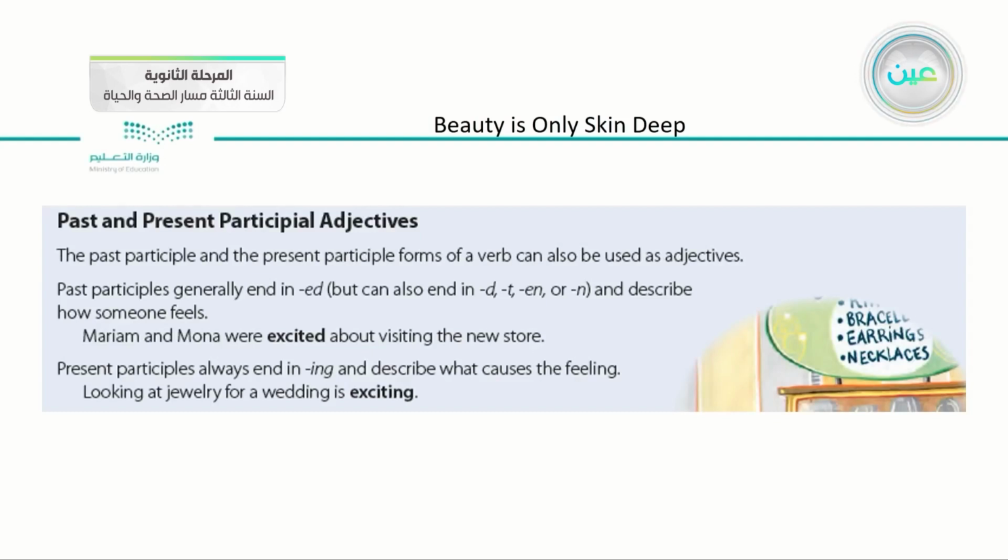After that, we talked about the past and the present participle adjectives. The past participle and present participle forms of verbs can also be used as adjectives. And we have here some examples, like Maryam and Muna were excited about visiting the new store. And we said that the present participle always ends in ing, and its role is describing what causes the feeling, like the wedding is exciting.